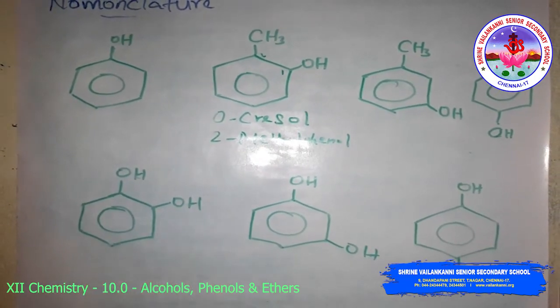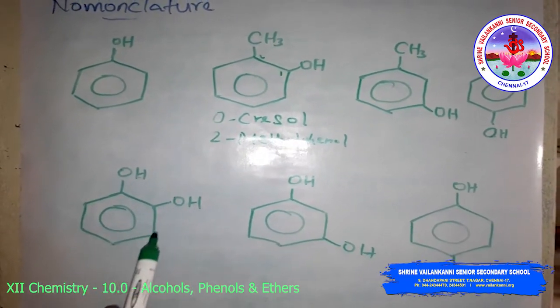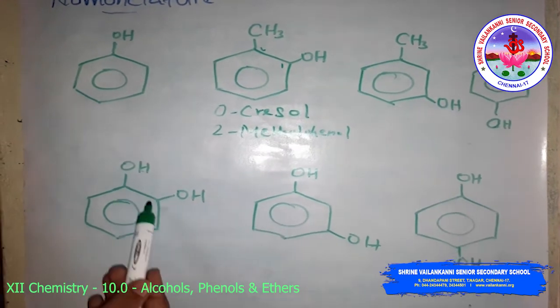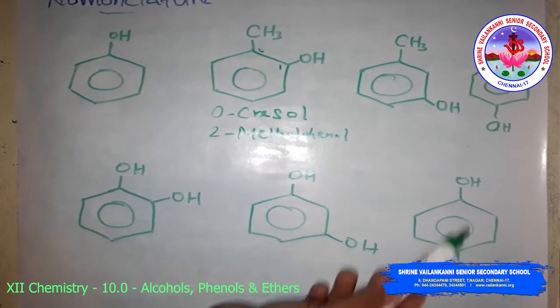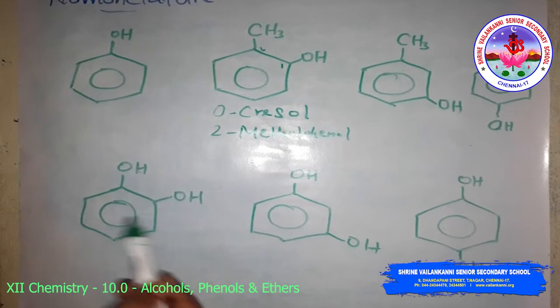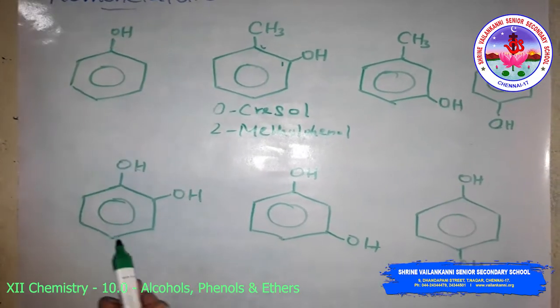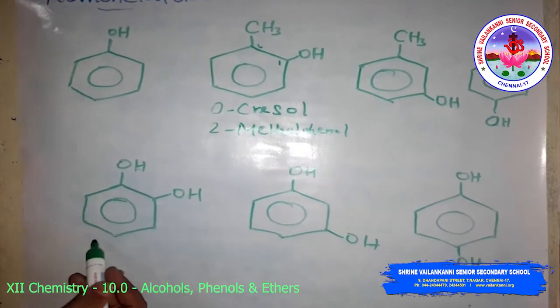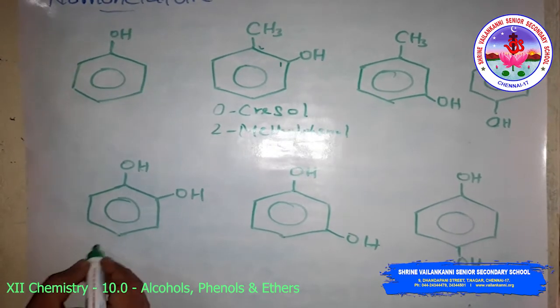Then dihydroxy derivatives of benzene are known as 1,2, 1,3 and 1,4, that is benzenediol. This is a dihydroxy derivative. In common name, this is called catechol.